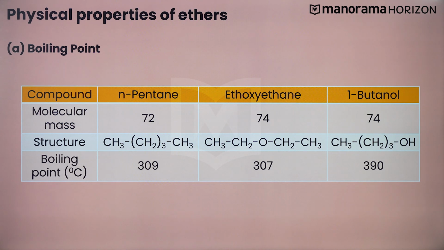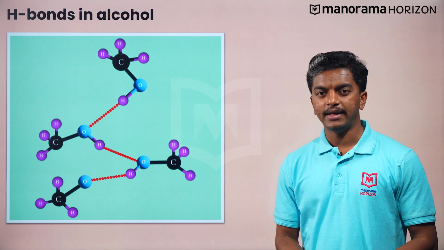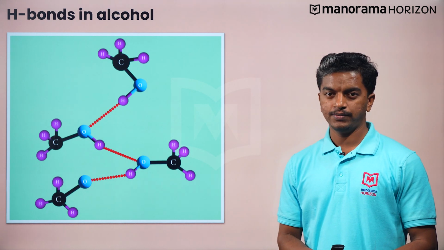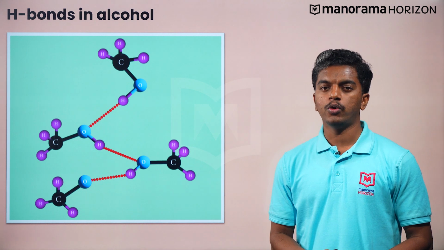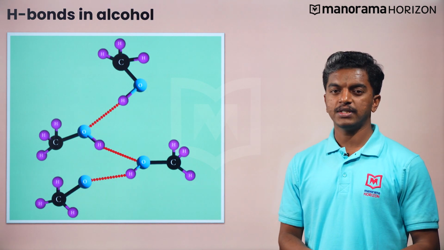However, ethers have much lower boiling points than alcohols with the same molecular weight. As you can see in this table, the boiling point of 1-butanol is higher than that of ethoxyethane. This is because alcohol can participate in intermolecular hydrogen bonding while ethers or alkanes cannot. Molecules that can form hydrogen bonds show higher boiling points when compared to those without hydrogen bonds in them.